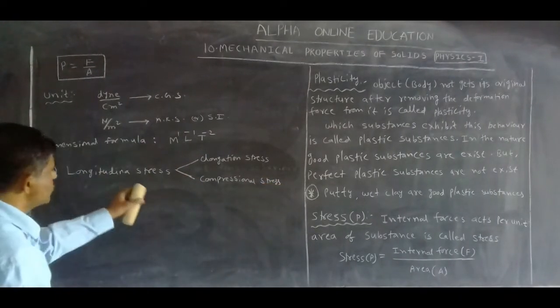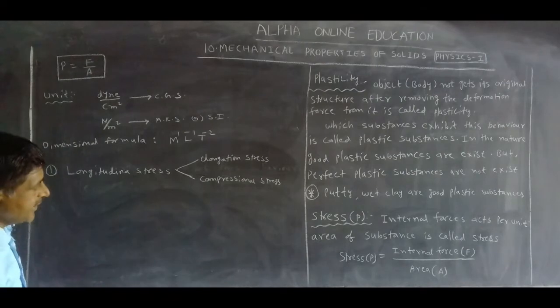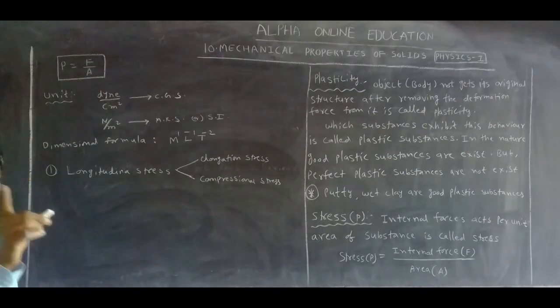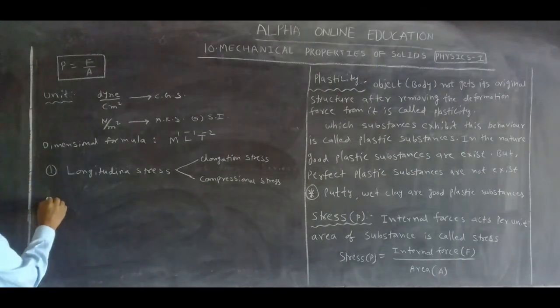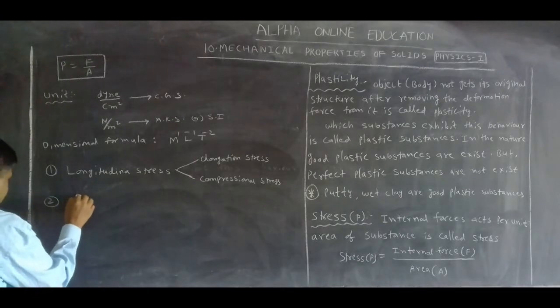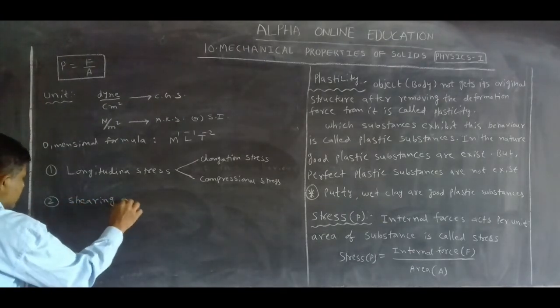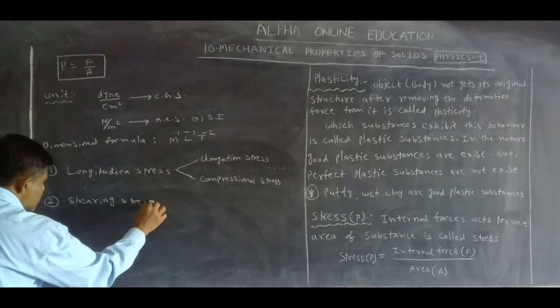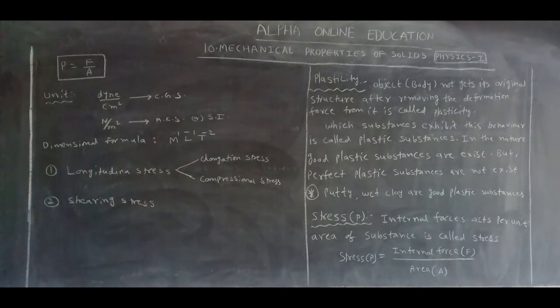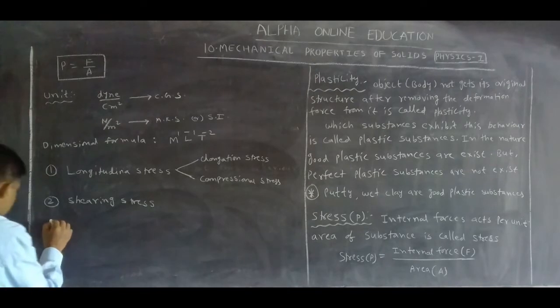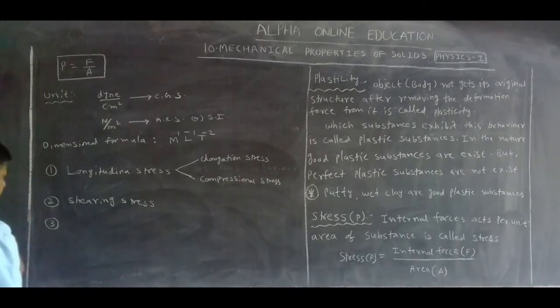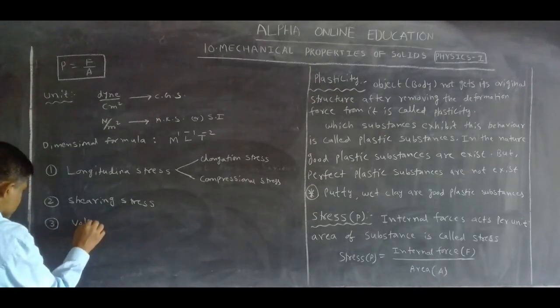Longitudinal stress is the stress along one dimension. Next one, shearing stress. This is two dimensional. Third one is volume stress.